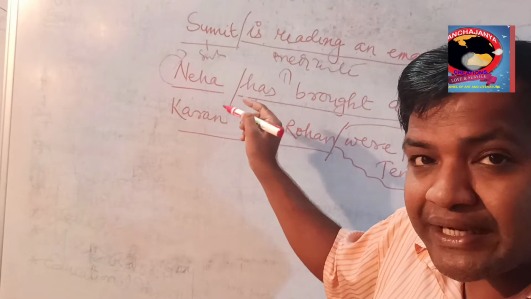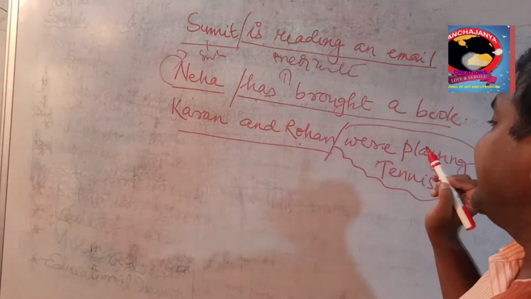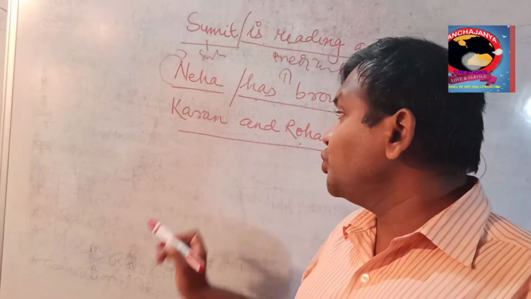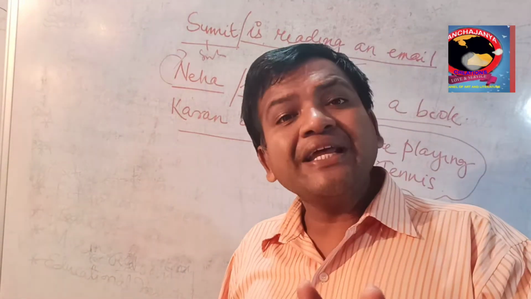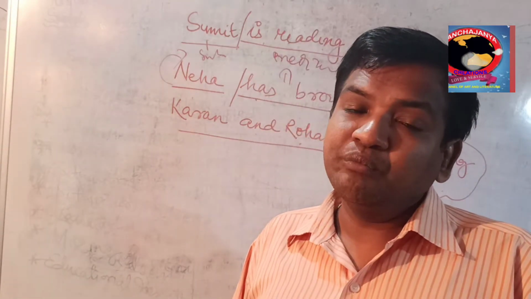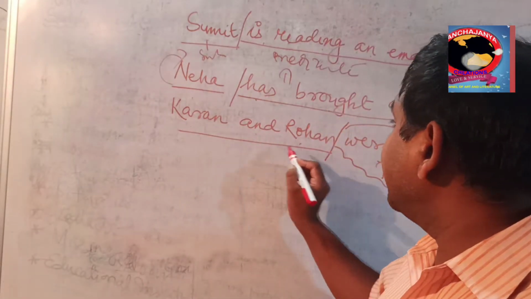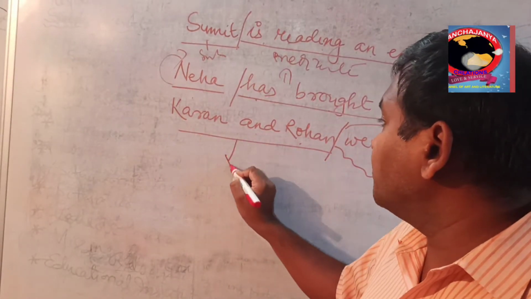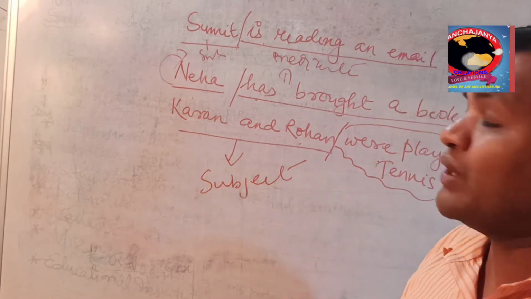Here you see a little deviation. Karan and Rohan were playing tennis. Here two persons are there, Karan and Rohan. So Karan and Rohan, both of them are doing the work. Who? Karan and Rohan. Hence Karan and Rohan both come under subject. And then what happened?